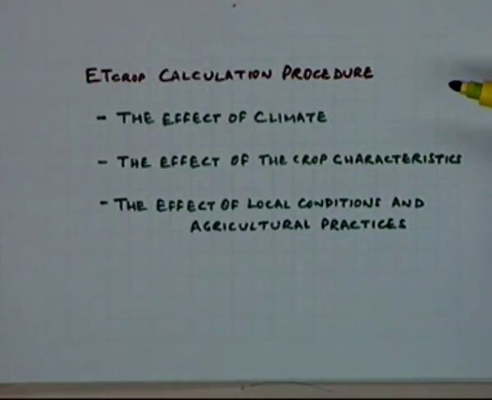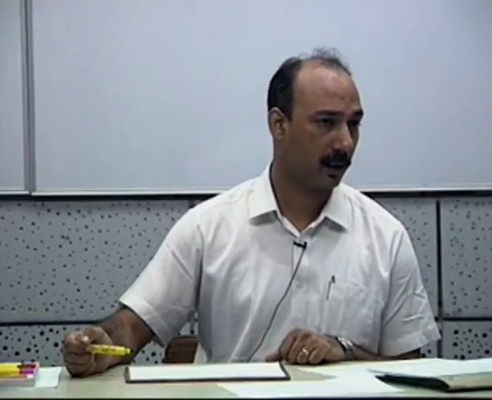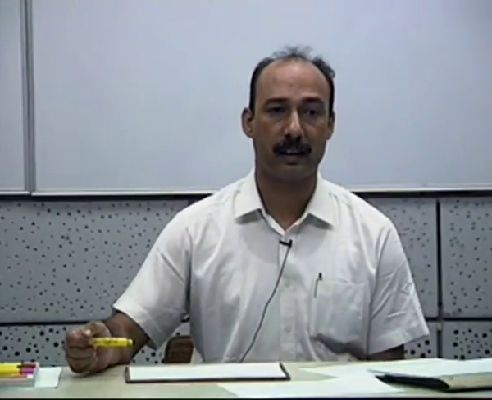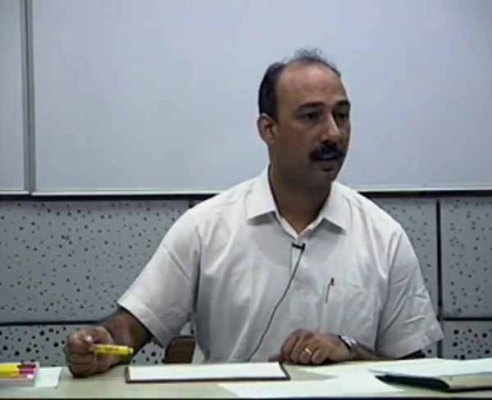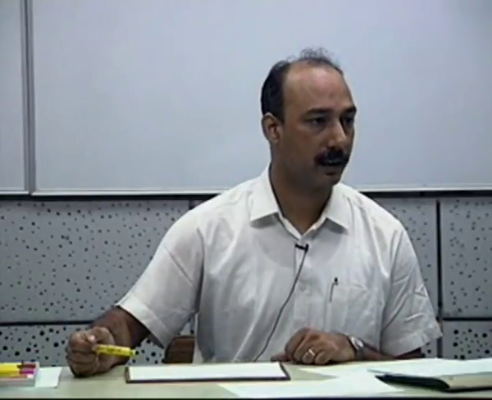But somewhere around two decades ago, it was realized that even after having all those methods available in literature, there are many problems when you start looking at the crop water requirements, because the factors affecting the crop water requirements are many, and it is very difficult to delineate the effect of those factors.